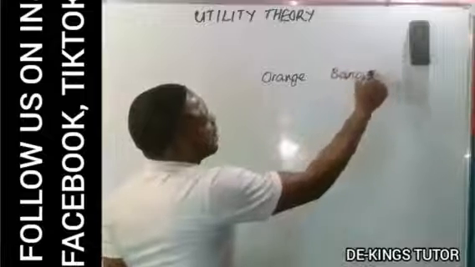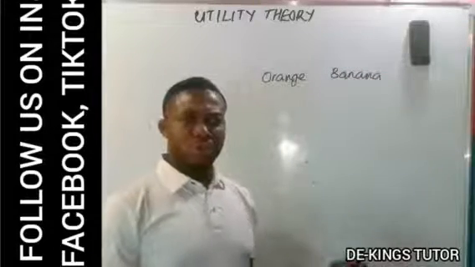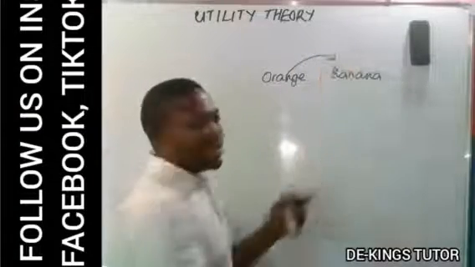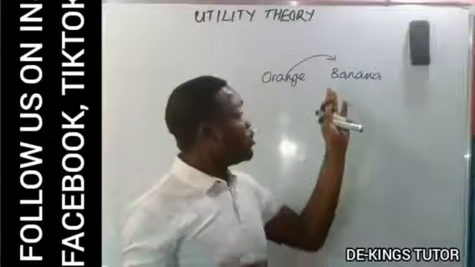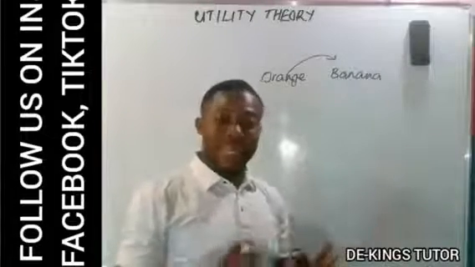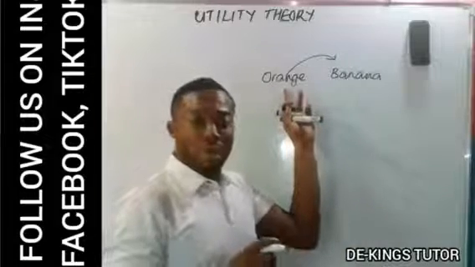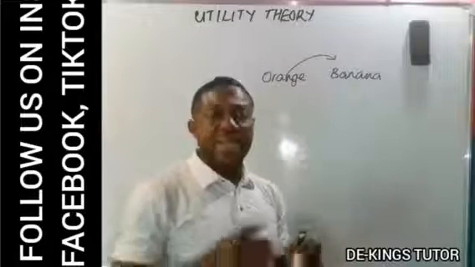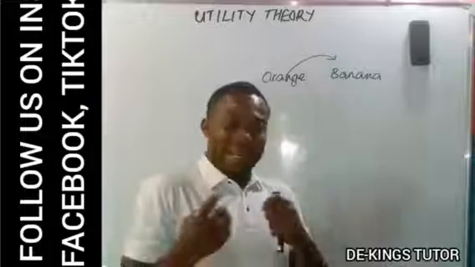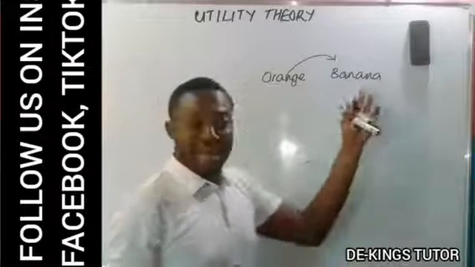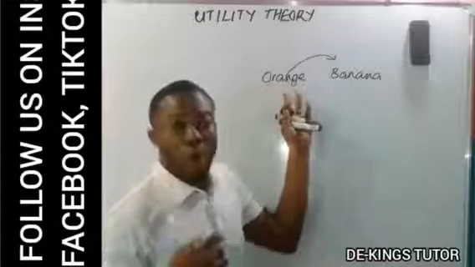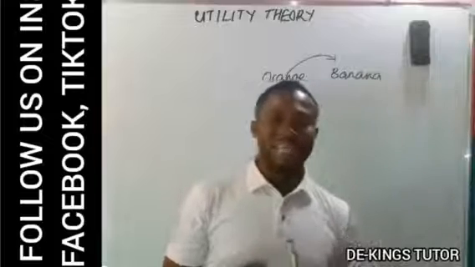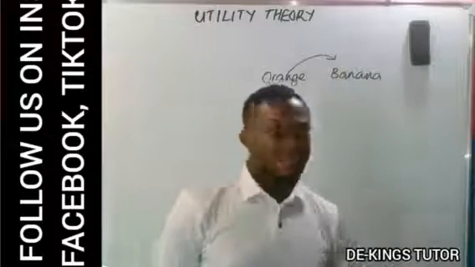For instance, let's say a consumer purchased orange and banana and consumed both. Now the consumer might have more utility in orange than in banana. It is not because banana is not sweet or it is bitter, it's because he has more satisfaction in consuming orange than when he consumed banana. In the same situation, another individual might have more satisfaction in consuming banana than in consuming orange. So utility is not constant, it is not stagnant, it depends on the individual. So that is utility.